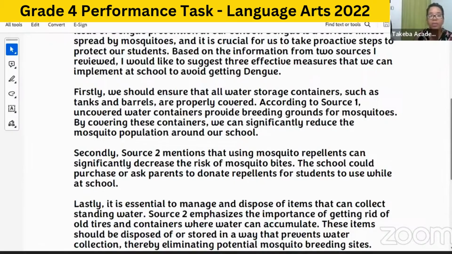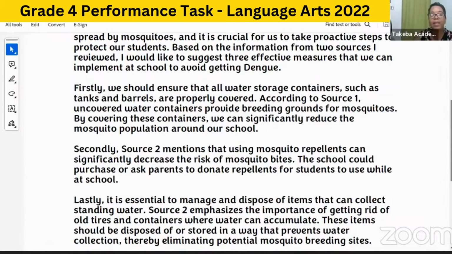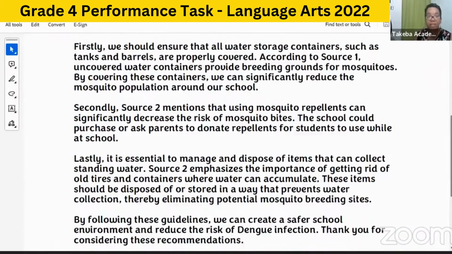Then, secondly, source 2 mentions that using mosquito repellents can significantly decrease the risk of mosquito bites. The school could purchase or ask parents to donate repellents for students to use while at school. And lastly, it is essential to manage and dispose of items that can collect standing water, right?